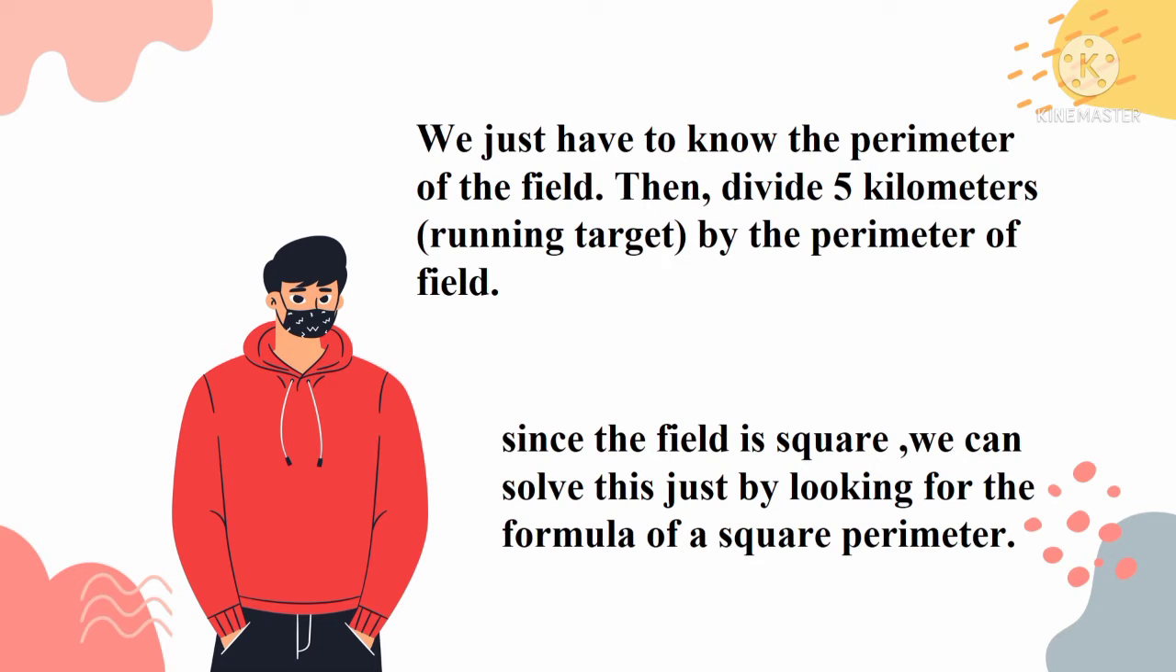Okay, to solve this problem, we just have to know the perimeter of the field. Then, divide 5 kilometers, which is the running target, by the perimeter of the field. Since the field is square, we can solve this just by looking for the formula of a square perimeter.